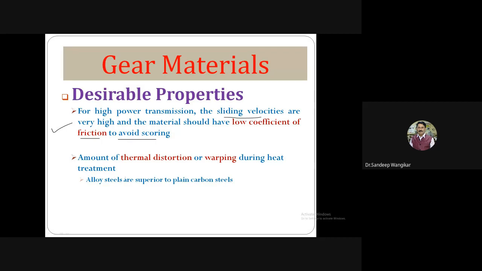Amount of thermal distortion or warping during heat treatment. Thermal distortion is the expansion and contraction due to heat, or due to increase in temperature, or warping. You have heard the word warping in casting. There is a concept of warpage allowance: the allowance is provided for the pattern, for safely removing the pattern in casting. While designing the pattern, the warpage allowance is given.